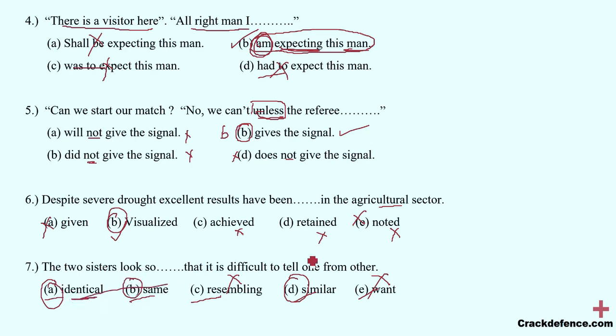See, identical means actually the same, and even cousins are not 100% similar. So we will not use "identical." In verbal English we do use it, but in written English we don't say identical. Now "same" is not proper here, it is used for things. We will use the word "similar." So the right option is D.